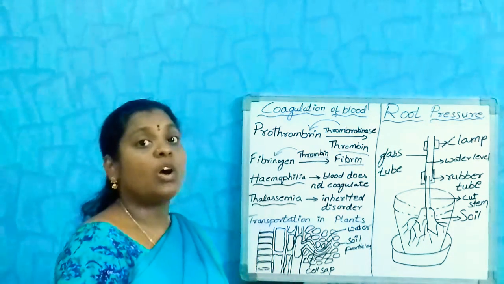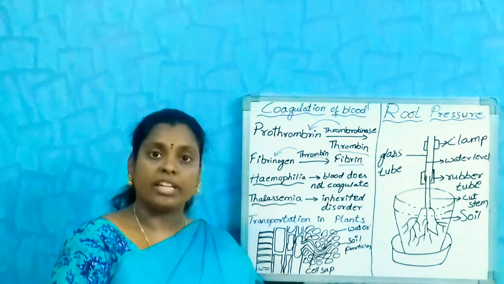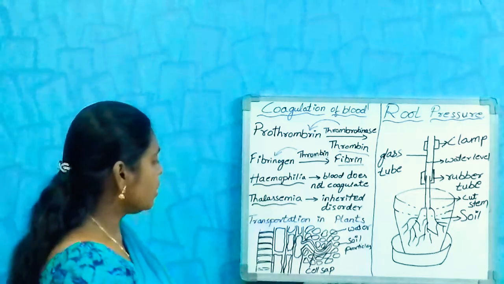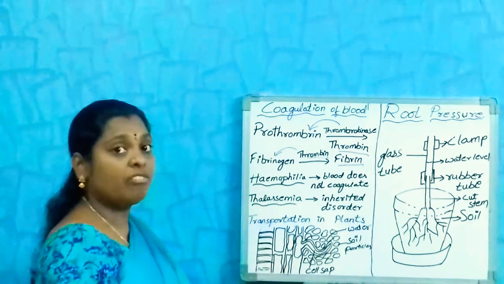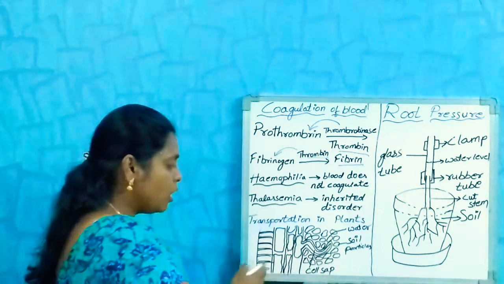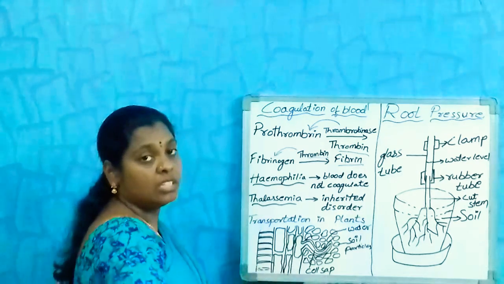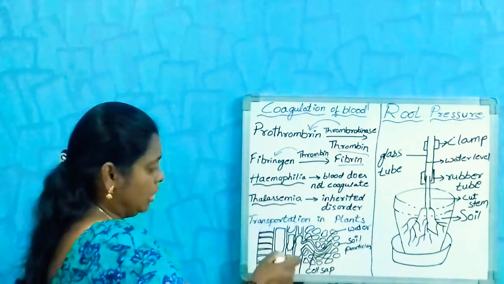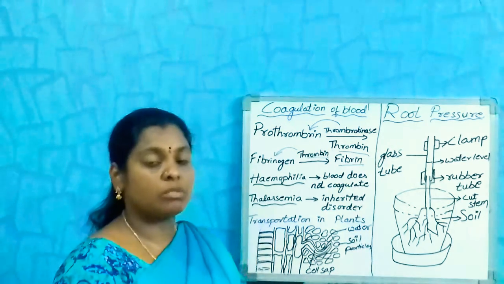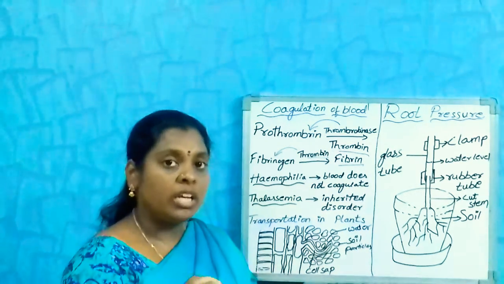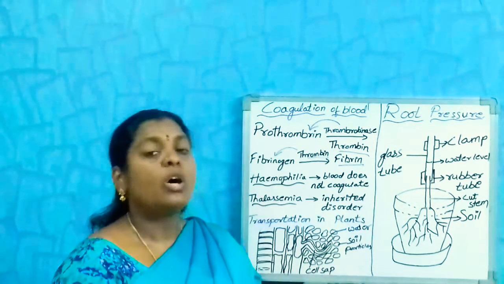So let us learn how the absorption of water from the soil takes place. If you see, these are the xylem vessels present in the roots, and these are the epidermal cells of the roots. If you take a root and observe, you can see small hair-like structures present on the roots called root hairs.